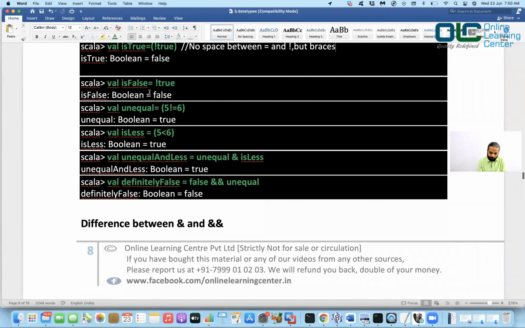Now, well is flag is equal to not true, right? So not true means what? False. So it should give you false. Again, well unequal is equal to 5 is not equal to 6. So this can be an expression, right? It can be an expression which can either give you true or false. 5 is not equal to 6 is correct, so it's true. Okay. Again, well is less is equal to 5 less than 6. Yes, 5 is less than 6, true. So it is true.